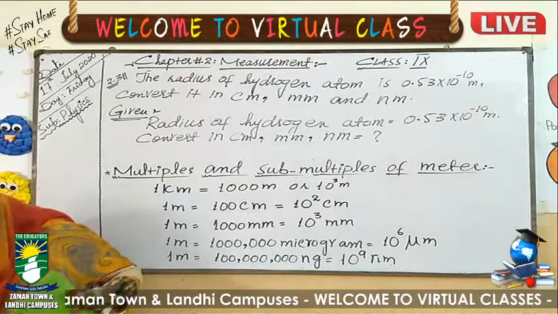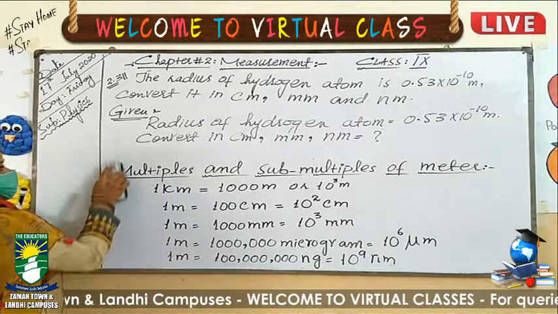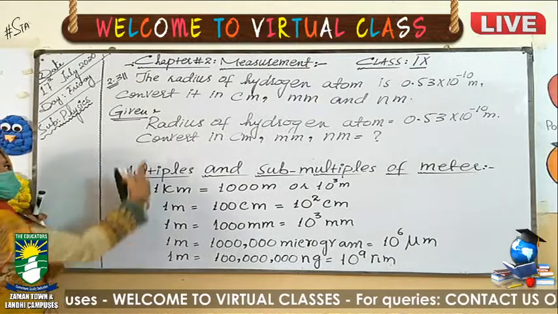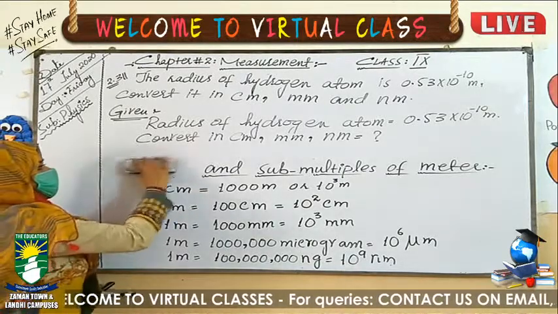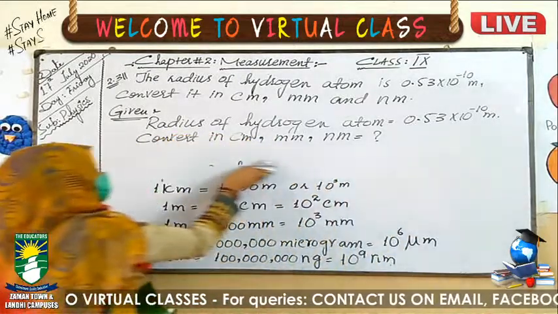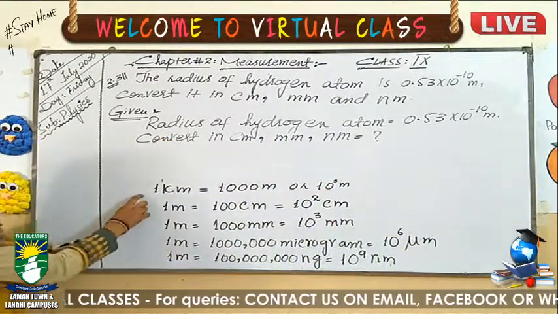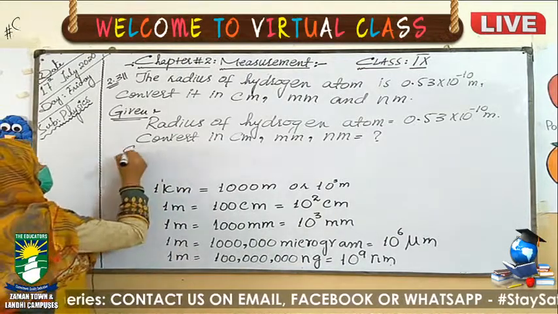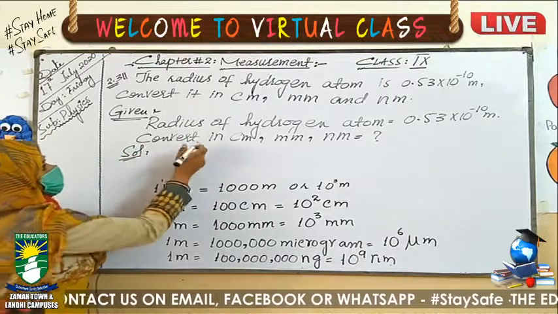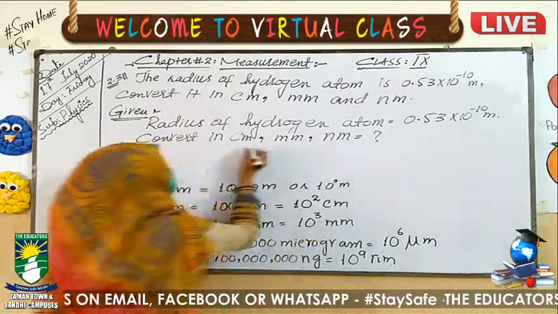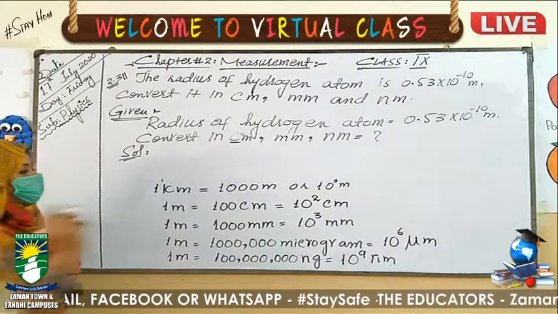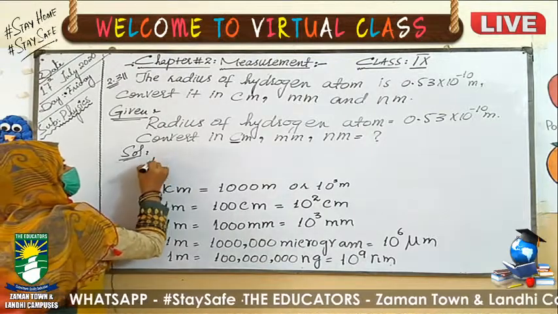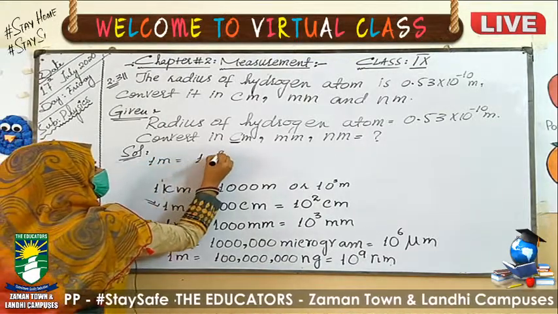In the solution, first of all, keep these multiples and submultiples in front of you so that you can solve this numerical, otherwise it will be difficult. I am not removing this, I just have to link this topic with this numerical. From meter we have to convert into centimeter, so you will directly look at the relation between meter and centimeter. We know that 1 meter is equal to 10 exponent 2 centimeter.